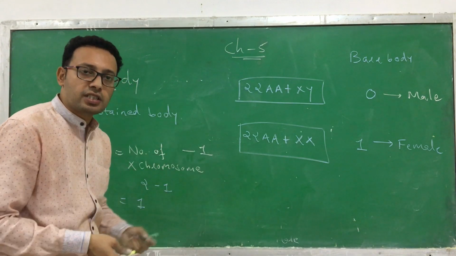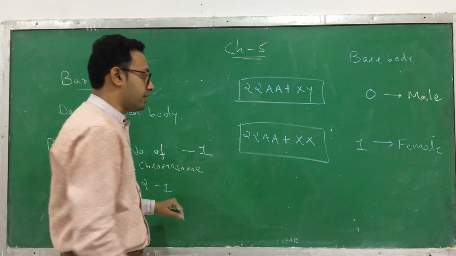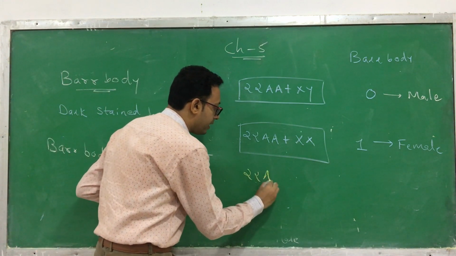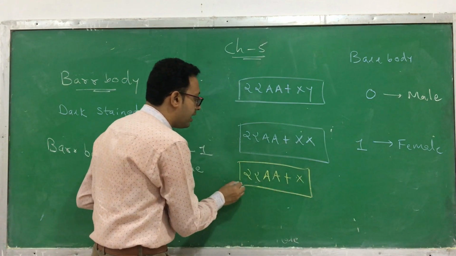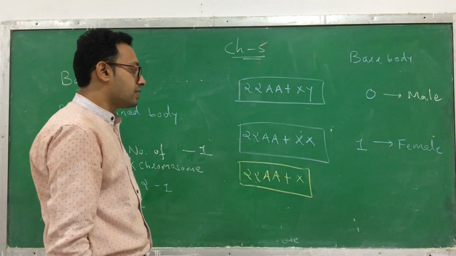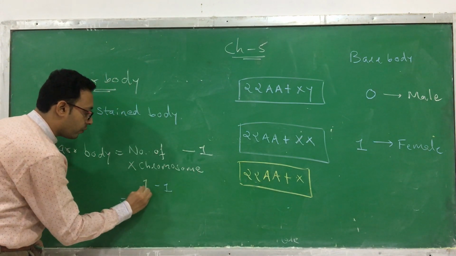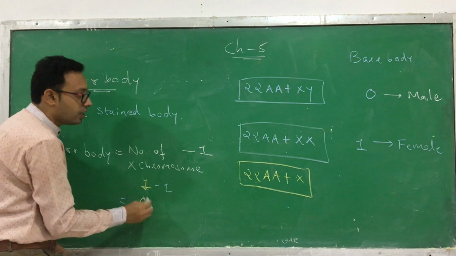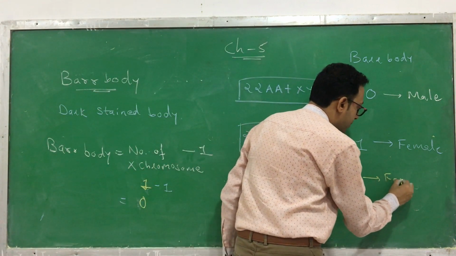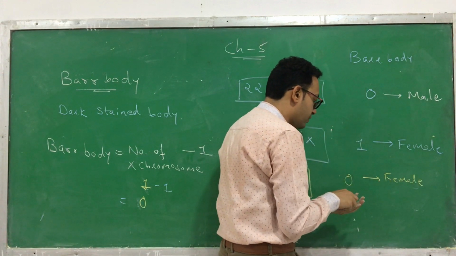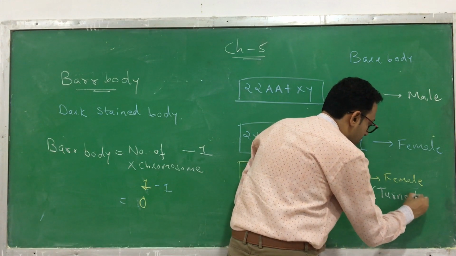There are also some disorders in human beings. We will learn them at the end of the chapter, but I will show you their Barr bodies. Okay? 22AA plus X. This is not a normal condition. This is an abnormal condition. But here see, how many X chromosomes? 1. So keep the value 1. 1 minus 1, so 0. So if it is 0 Barr bodies, then it is a female, and she suffers from Turner syndrome. Remember, we will learn it at the end. Turner syndrome.